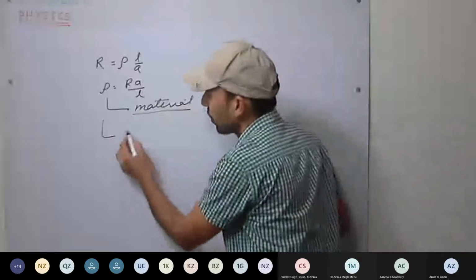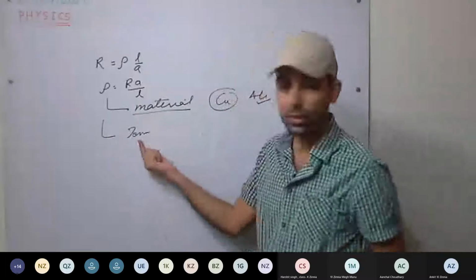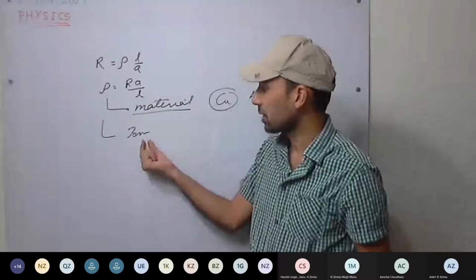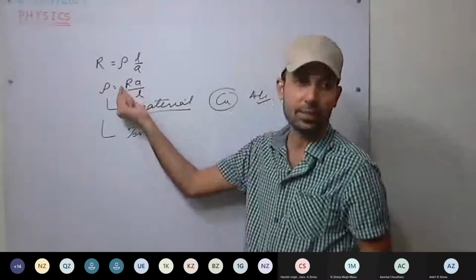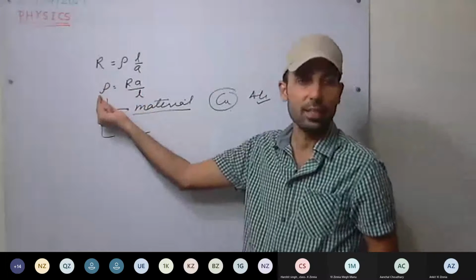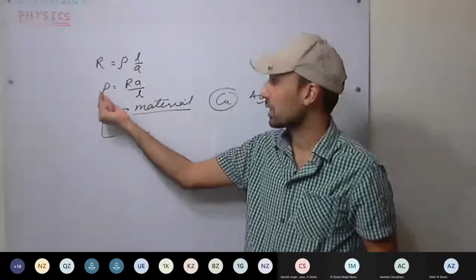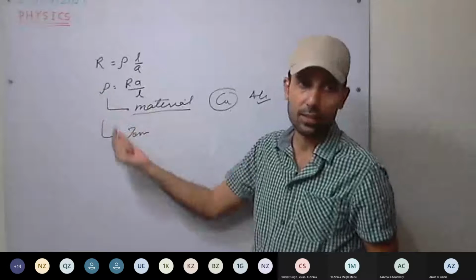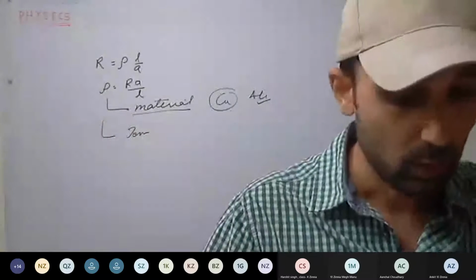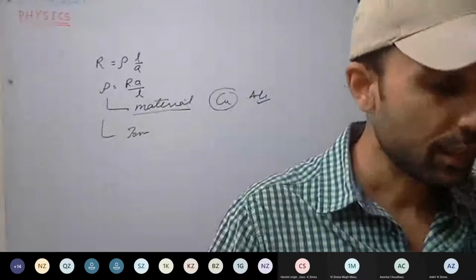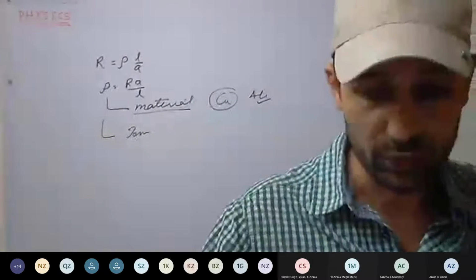And second, it depends on temperature. How does it depend on temperature? We have seen that for conductors, with increasing temperature, resistance increases, specific resistance or resistivity increases. This is clear. For semiconductors, it's reverse. Now we can start with electromotive force.